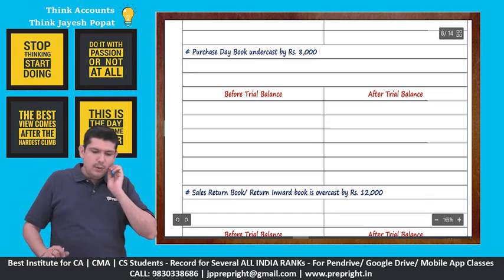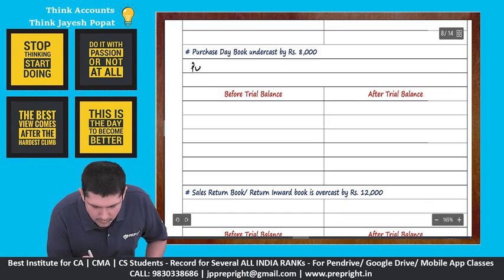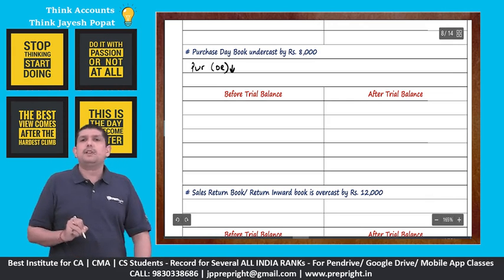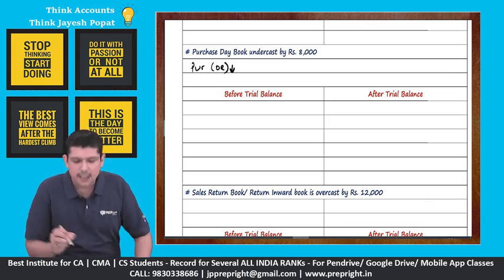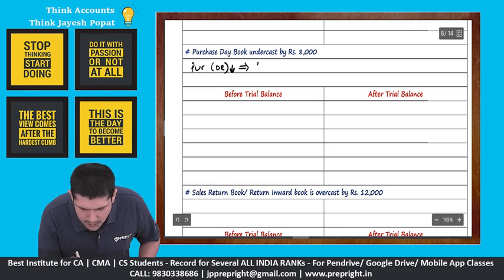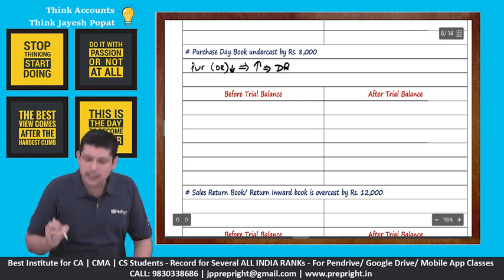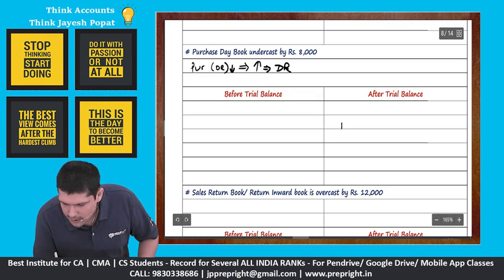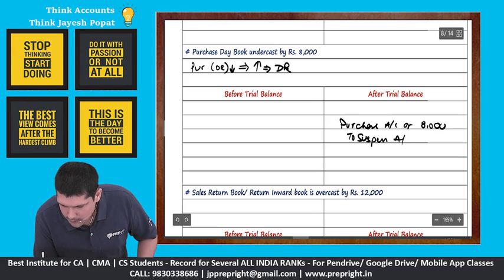We say purchase day book is undercast. Again, all of us know that purchase will have a debit balance, and undercast means it has been totaled short, it has been purchased less. So if it has been purchased less, we need to increase, and if a debit balance we need to increase, we need to further debit it, right? So in this case, our entry after trial balance will be purchase account debit 8,000 to suspense account